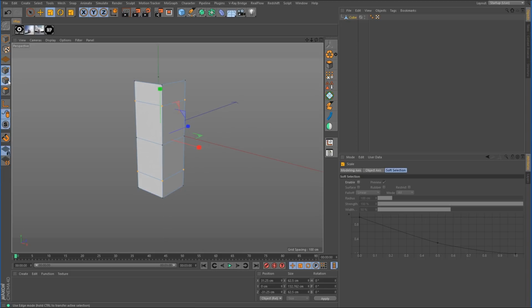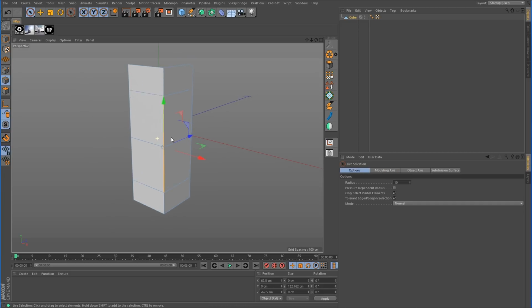All right, so we want to go over into edge mode. And let's grab these 2 edges right there in the middle.